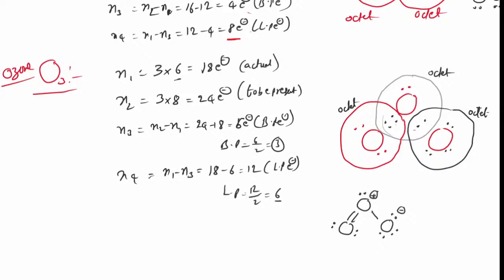Now some students have a doubt: Sir, why do you give a lone pair here? You give 2 dots, sir. Sir, I want to put a double bond here and a single bond here. Yes, you can put it like this also, no problem. Because no electron was given, that's why negative here and positive here. That means the structure can exist in 2 forms. Both are equivalent, both are equal. Any one of them is correct.